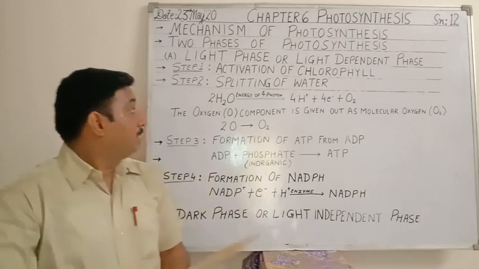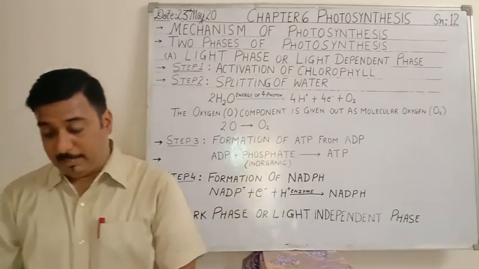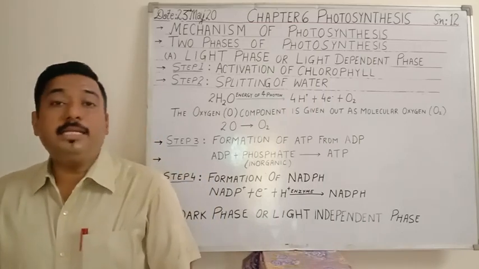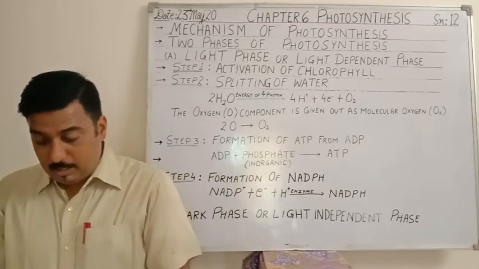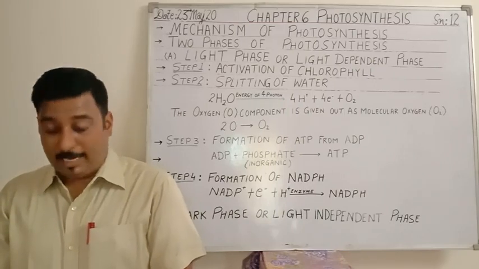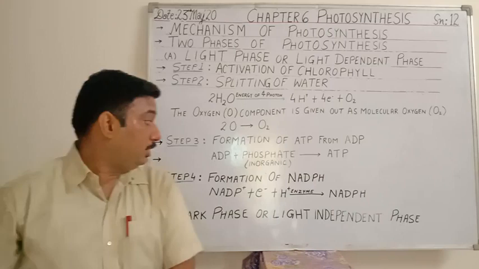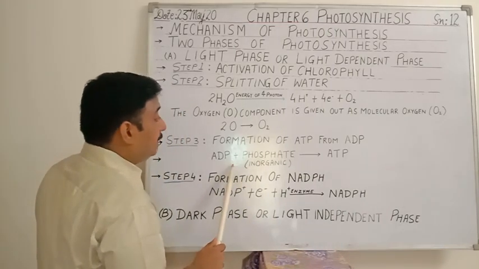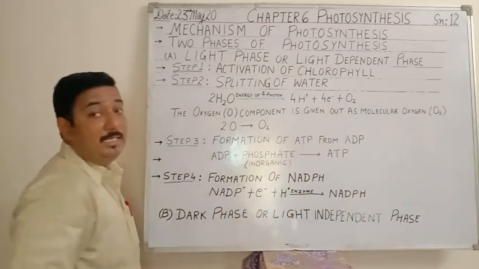The electrons, as I have told you, play a very important role in this step. The electrons are used in converting ADP, adenosine diphosphate, into the energy rich compound ATP. This addition of inorganic phosphate to ADP takes place by the utilization of these electrons.